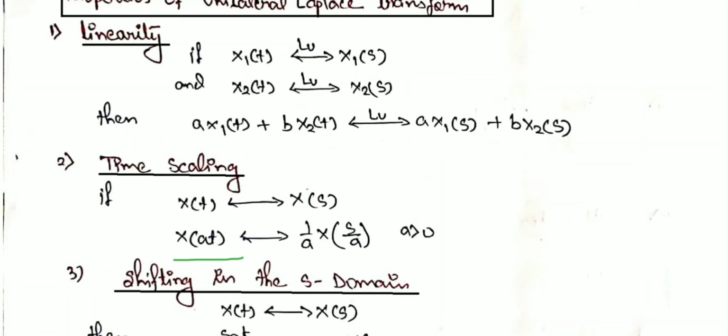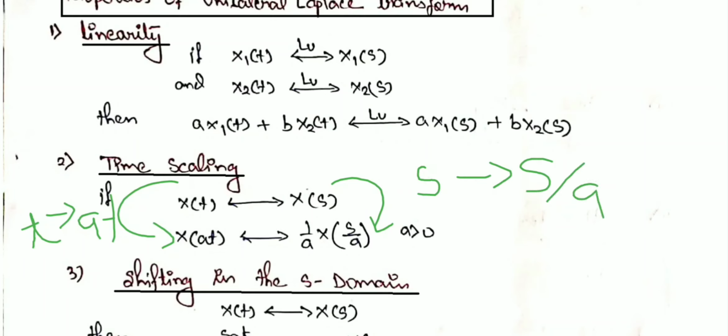Same for time scaling, same as the bilateral. If t is scaled with a t, then their Laplace transform is, from this to this, if t is replaced with at, then here also s is replaced with s divided by a and multiplied with 1 upon a. And in the bilateral Laplace transform, this 1 upon a is the same for negative or positive a. Therefore, in the bilateral transform, it is 1 upon mod of a.